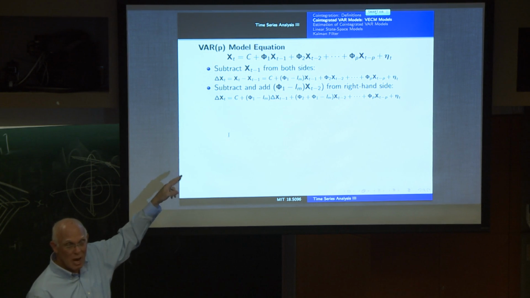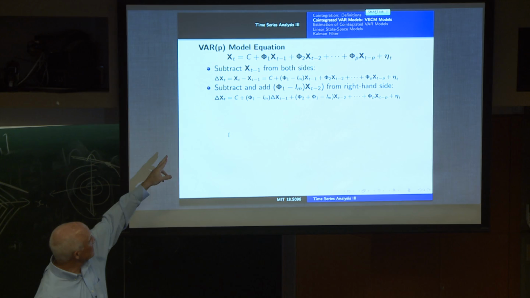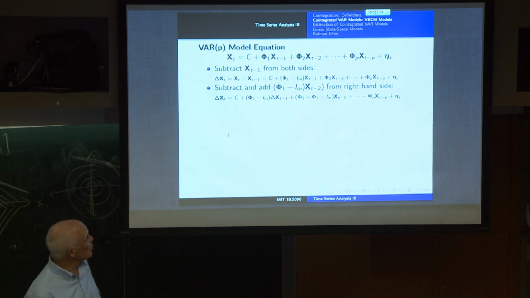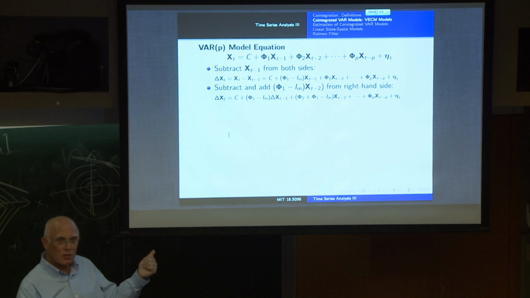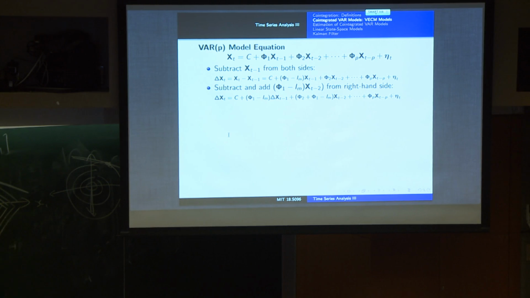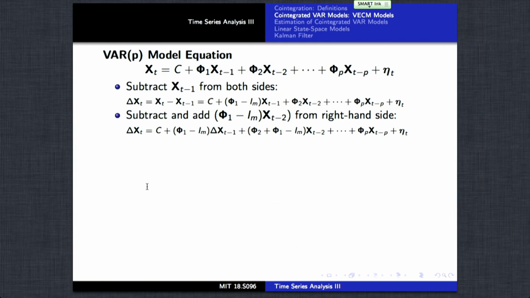And if we do that, we then get that delta x_t is c plus a multiple of delta x_{t-1} plus this multiple of x_{t-2}. So we've basically reduced the equations to differences in the first two terms, in the current series and the lagged. But then we have the original series for lag t minus 2.